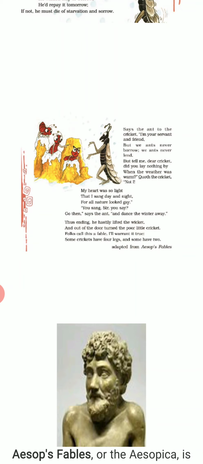You sang, sir, you say. Go then, says the ant, and dance the winter away. Thus ending, he hastily lifted the wicket, and out the door turned the poor little cricket. Folks call this a fable, but I will warrant it true.